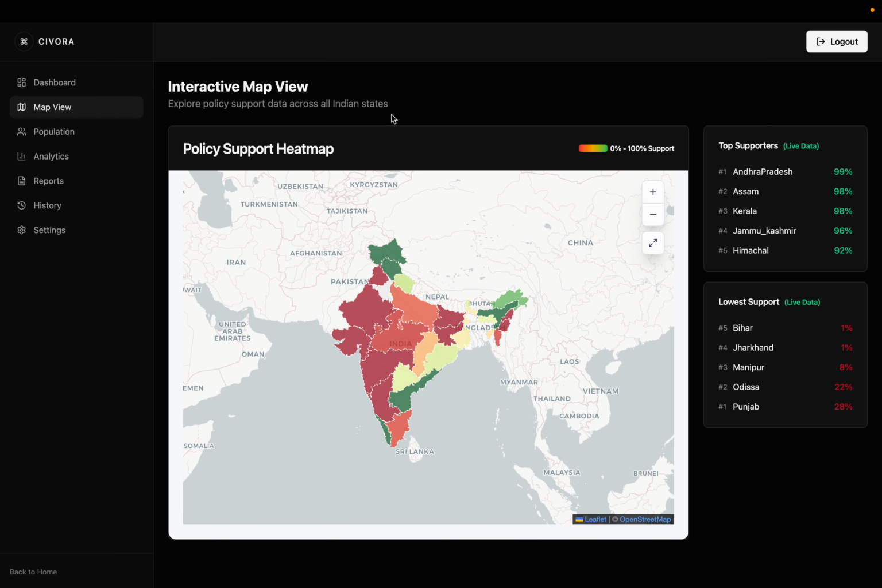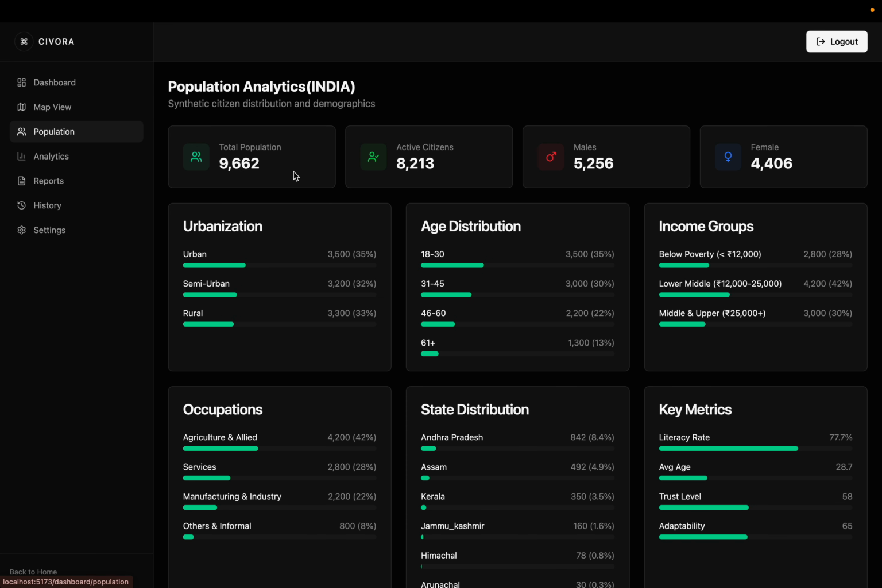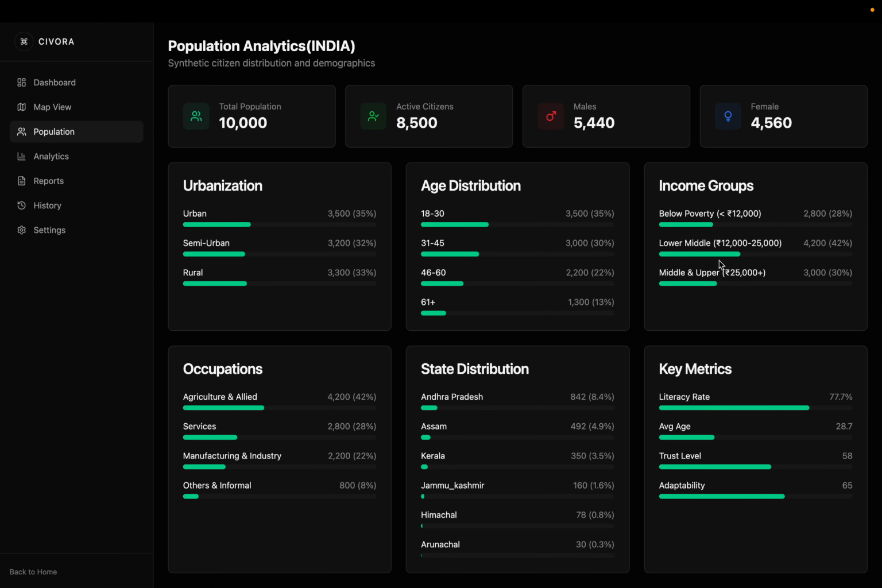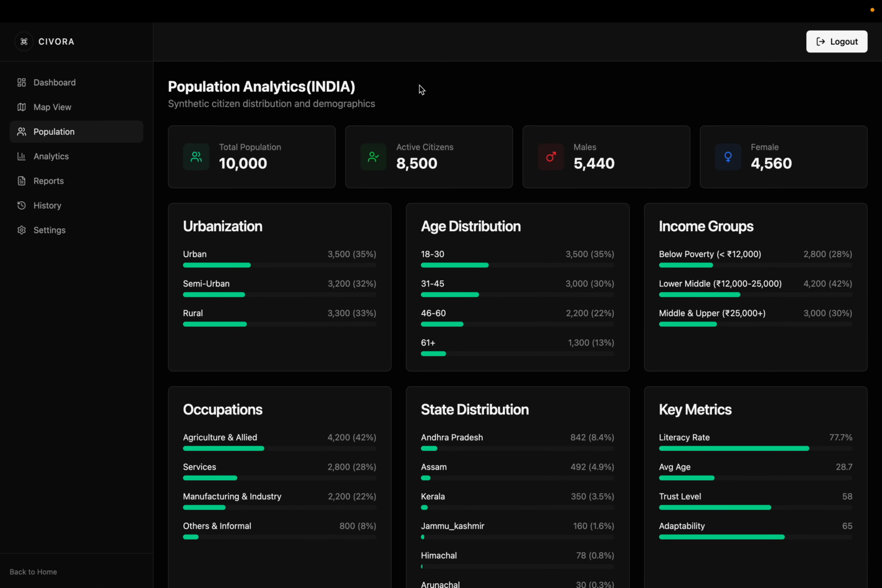Okay, it's the same map view. And on the right side, we can see the top supporters and the lowest supporters of India, like which states are supporting this policy the most, and the lowest states, like Bihar, which is supporting it at 1%. This dashboard shows how the population is aggregated, like how it is distributed. We are working on a 10K population for now. We can increase it to any size depending on your system's operational capacity. This is the urbanization distribution, basically how we distributed the humans.